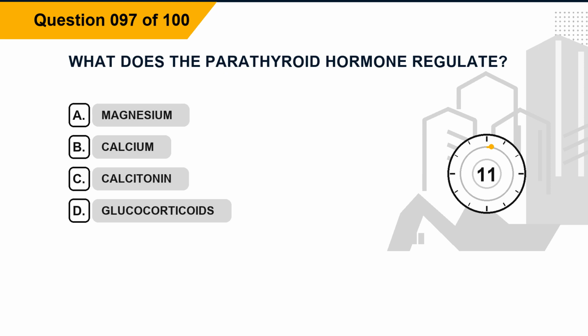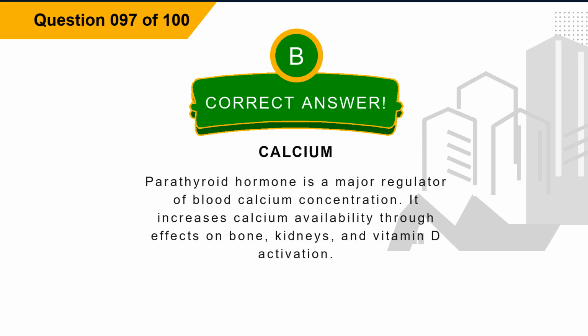Question 97. What does the parathyroid hormone regulate? Option A, magnesium. Option B, calcium. Option C, calcitonin. Option D, glucocorticoids. The correct answer is option B, calcium. Explanation. Parathyroid hormone is a major regulator of blood calcium concentration. It increases calcium availability through effects on bone, kidneys, and vitamin D activation.